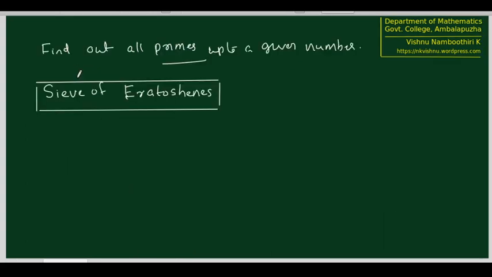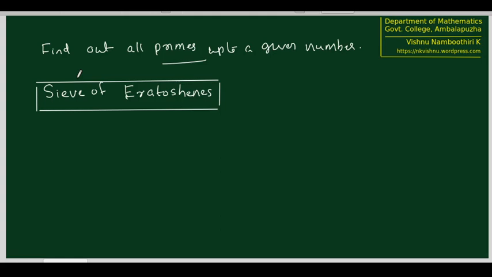The question now we are going to ask is how to find out all the primes up to a given number. For example, suppose that we want to find out all the prime numbers starting from 2 up to 100. There is a technique given by a Greek mathematician called Eratosthenes, and this technique is known as the Sieve of Eratosthenes.